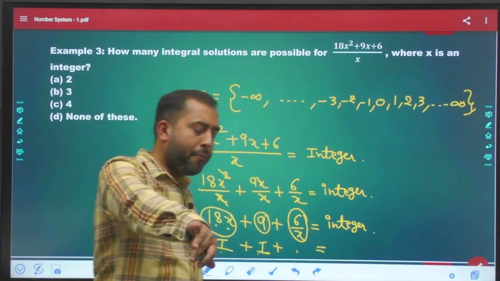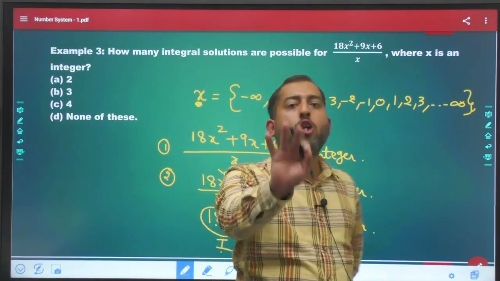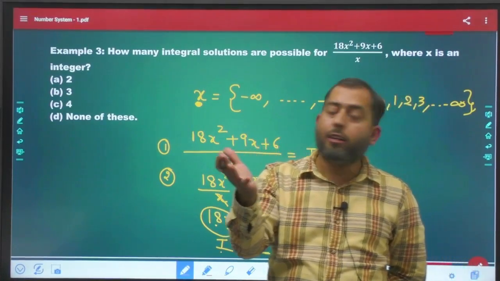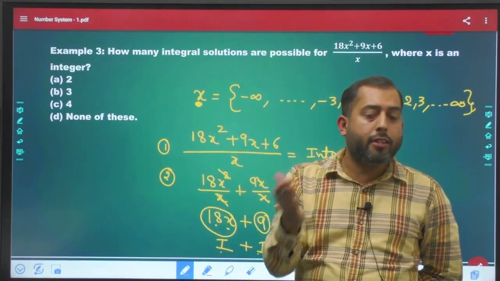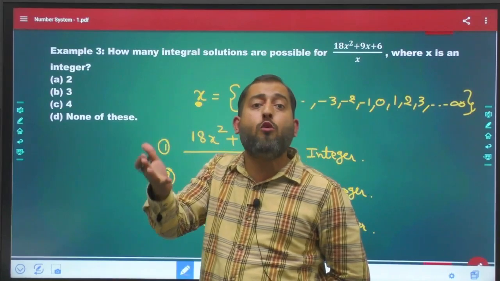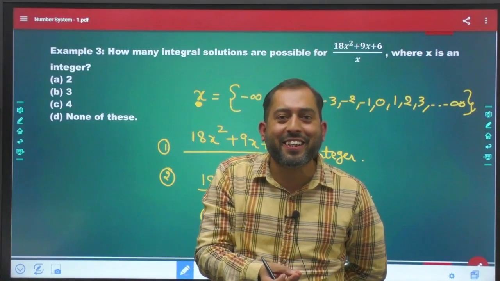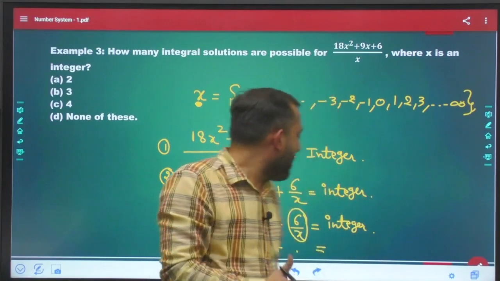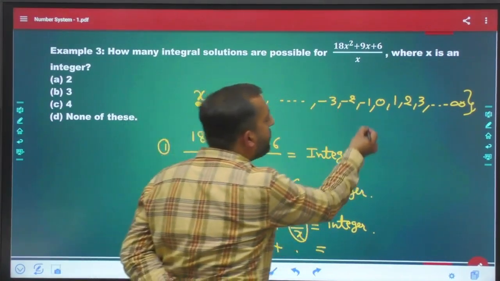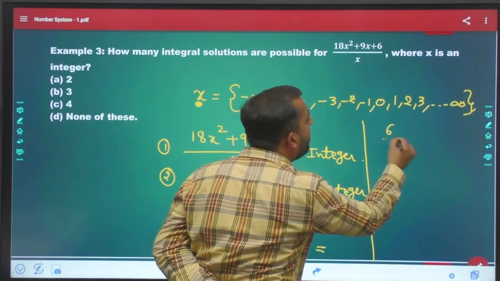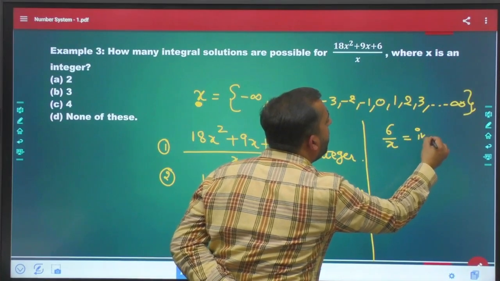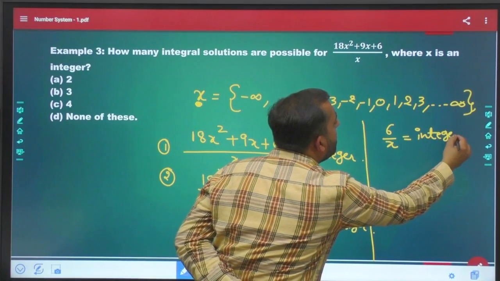For example, 2 is an integer, 3 is an integer, 4 is an integer. So 2 plus 3 plus 4 is what? 9, no. And 9 itself is an integer. Getting it?